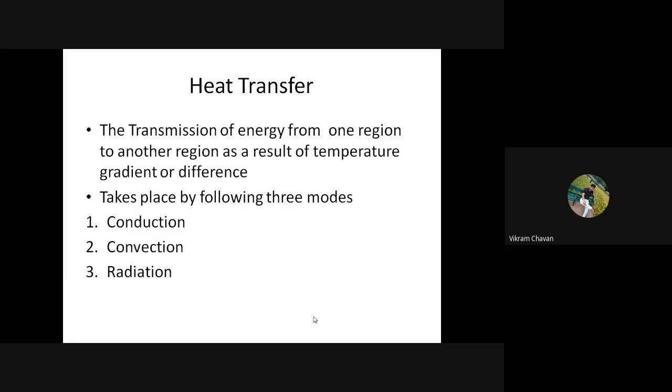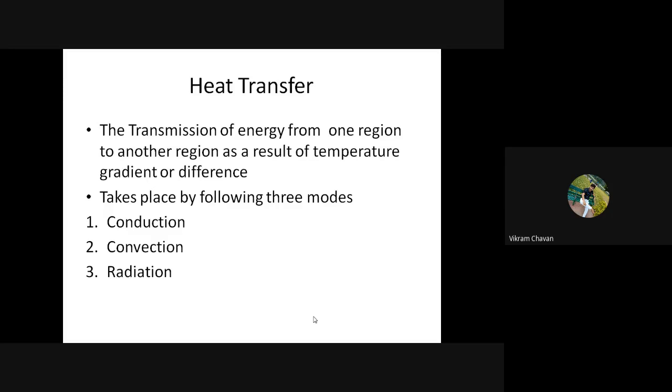We have also discussed the heat transfer definition. You can see it on the screen: the transmission of energy from one region to another region as a result of a temperature gradient or difference.